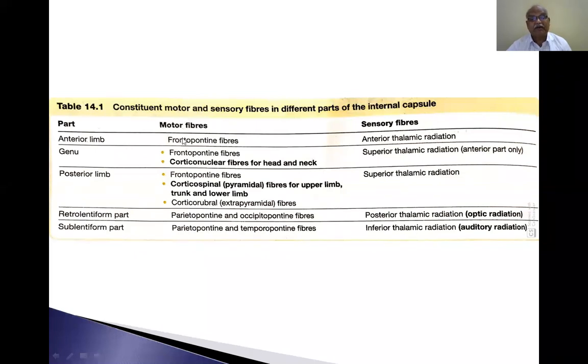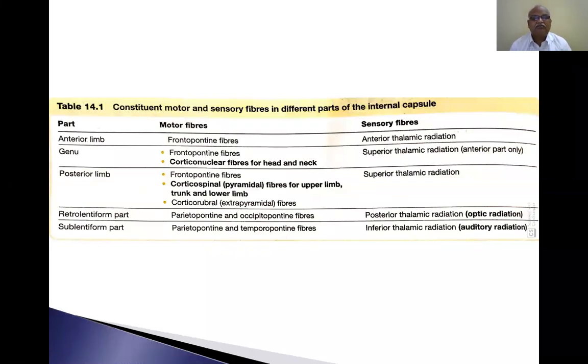These are the motor fibers present in the internal capsule. These are the sensory fibers present in the internal capsule. So these are the constituent motor and sensory fibers in different parts of the internal capsule. Once again, I am telling you the definition of the internal capsule: it is a compact bundle of white fibers consisting of both motor and sensory fibers.